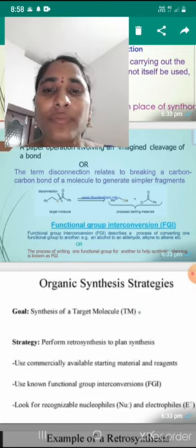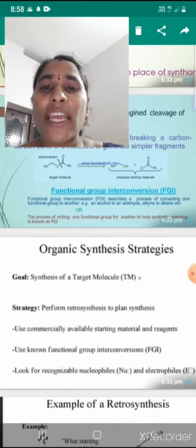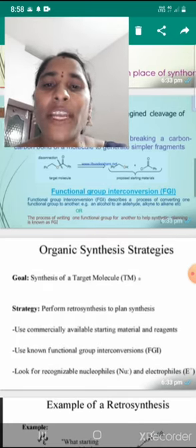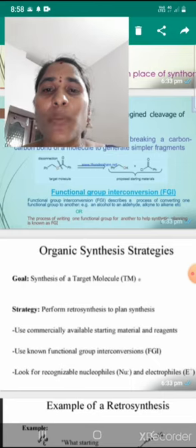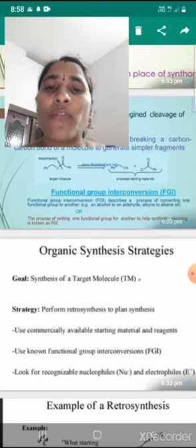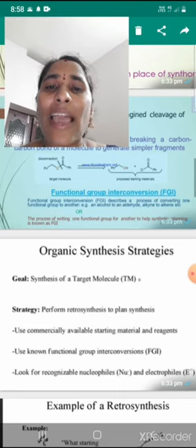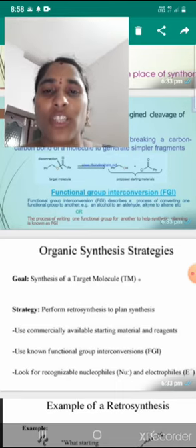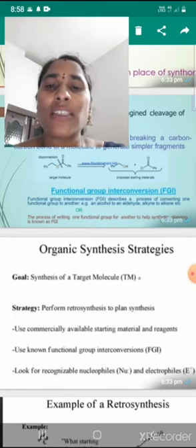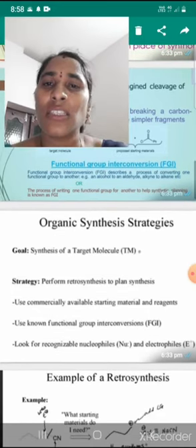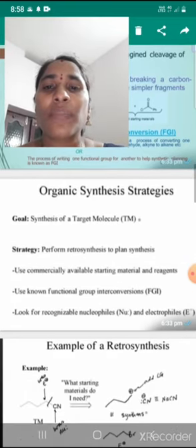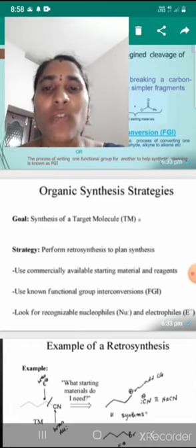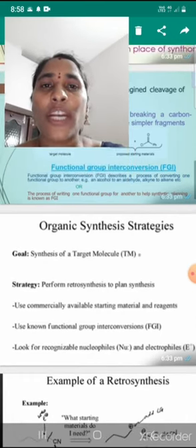Another meaning of functional group interconversion is the process of exchanging one functional group for another to help synthetic planning. Okay, so now we will discuss organic synthesis strategies. What is the goal of organic synthesis strategies? First of all, synthesis of a target molecule.